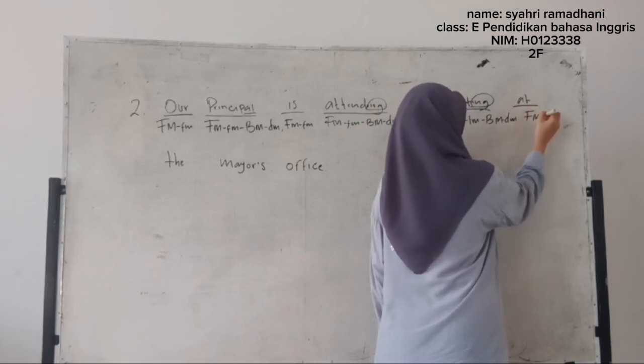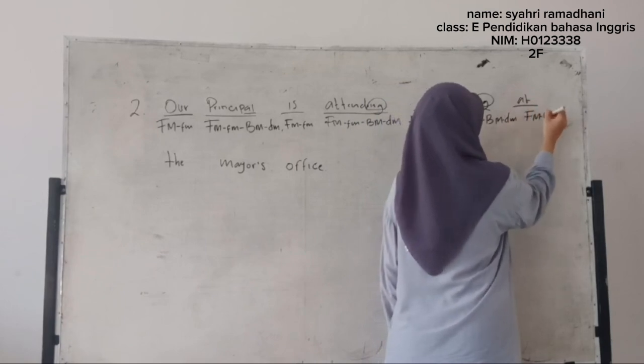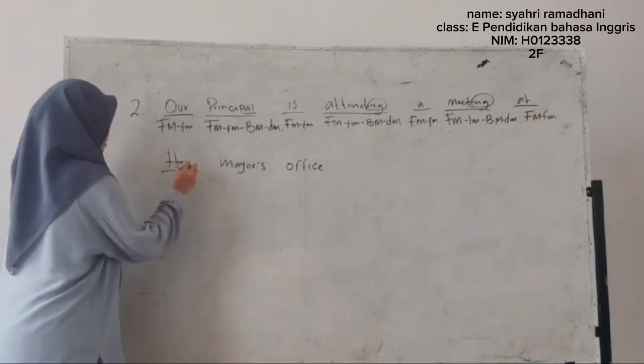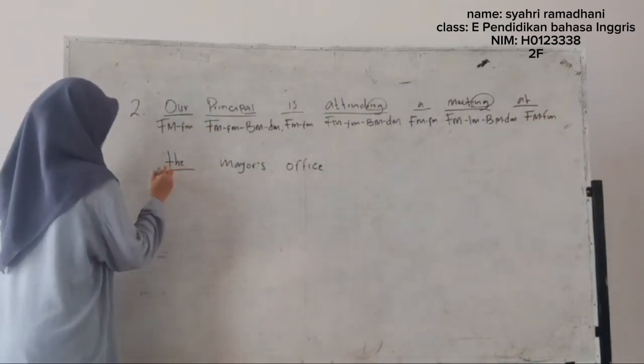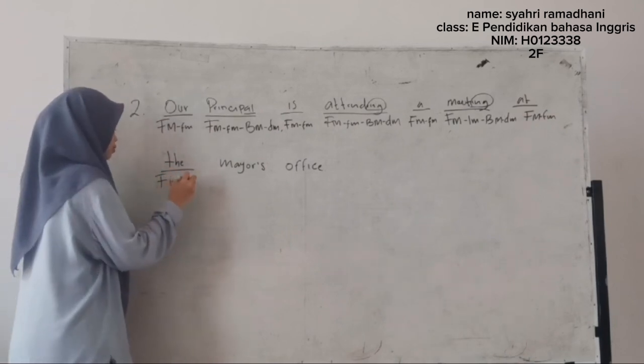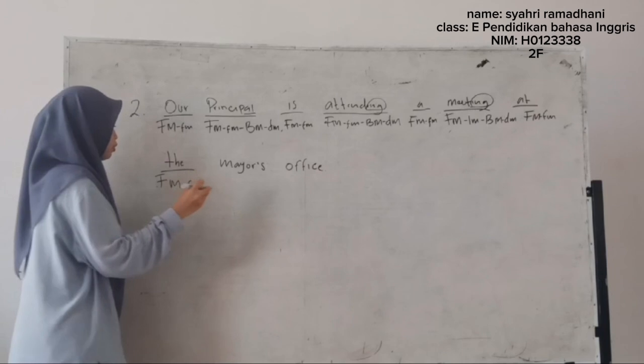The type and subtype is free morpheme. Next, the type and subtype is free morpheme and free morpheme.